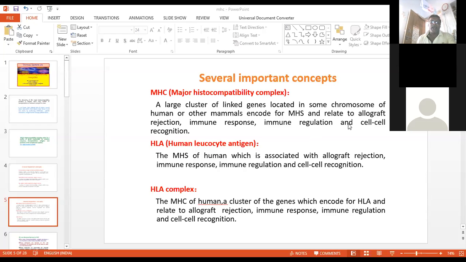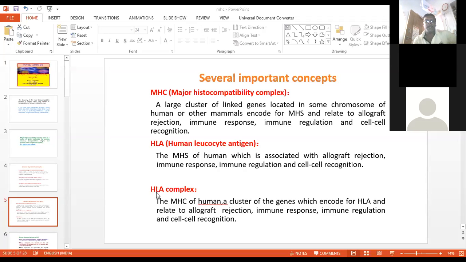Another is HLA, which is very important: the human leukocyte antigen. This is the major histocompatibility system of humans, associated with allograft rejection, immune response, immune regulation and cell recognition.